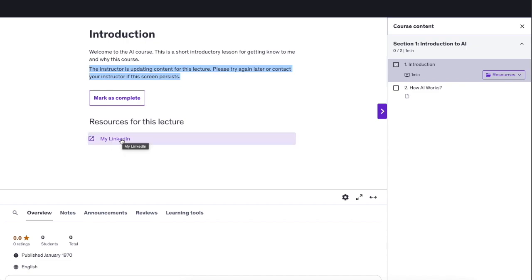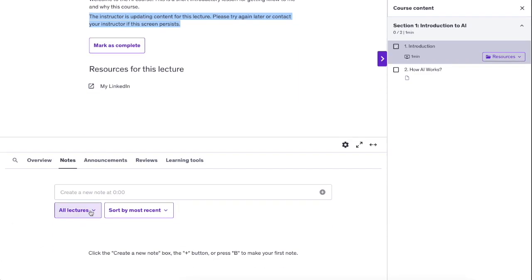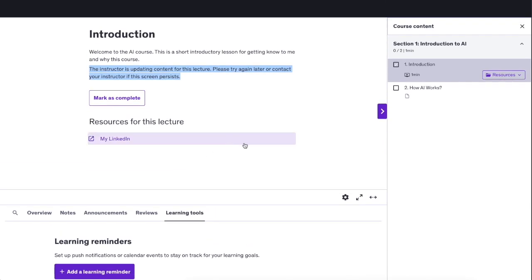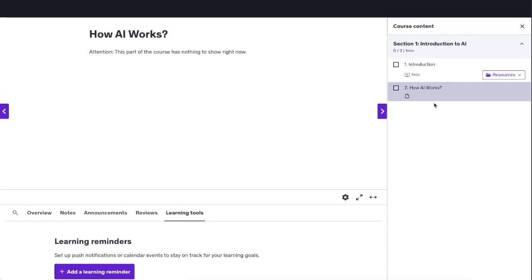So if I now click on this, it will divert me to LinkedIn. And then also you can mark this as complete as a student. And then you can also take a look at these notes. You can do some announcements, reviews, learning tools and whatnot. So this is the student view, and this is super useful. And on the right hand side, you're going to see these different sections and lessons as well.